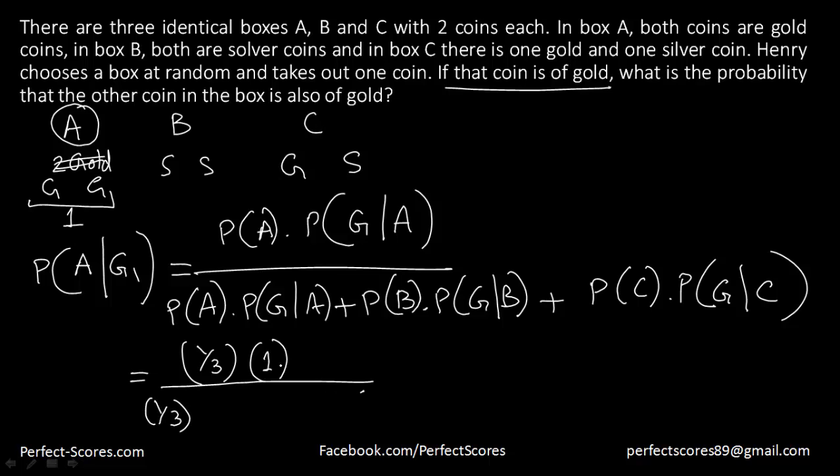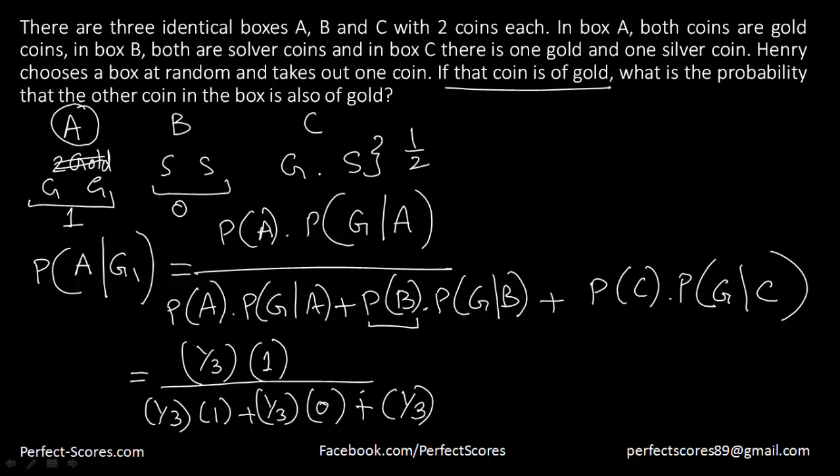1 by 3 into the same thing, that is 1, plus what is the probability of choosing bag B? 1 by 3 into what is the probability of choosing gold from bag B? 0, because there's no gold in bag B, into probability of choosing bag C into the probability of choosing gold from bag C, that is half, because there is 1 gold and 1 silver coin in the bag. So that is actually going to be our answer here.